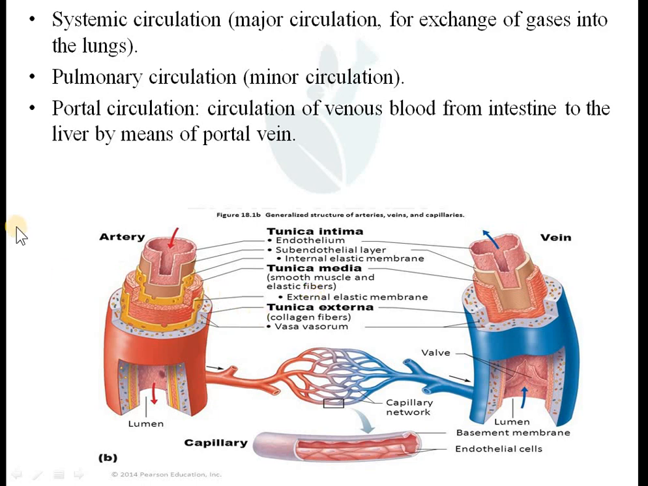Second difference: artery has oxygenated blood, that means pure blood. Oxygenated blood or pure blood is supplied to various tissues by arteries. Then impure blood means deoxygenated blood.